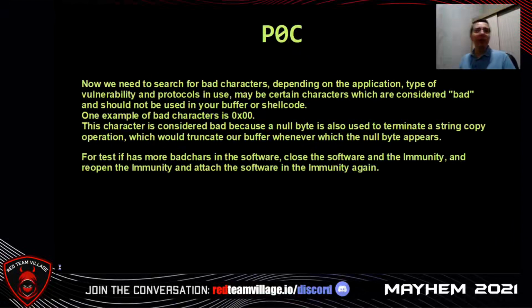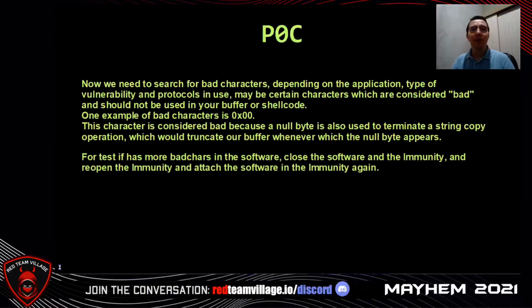Now we need to search for bad characters. Depending on the application, types of vulnerability, and the protocols in use, certain characters are considered bad and should not be used in your buffer or shellcode. One example of bad characters is x00. This character is considered bad because a null byte is used to terminate a string copy operation, which would truncate our buffer whenever the null byte appears.